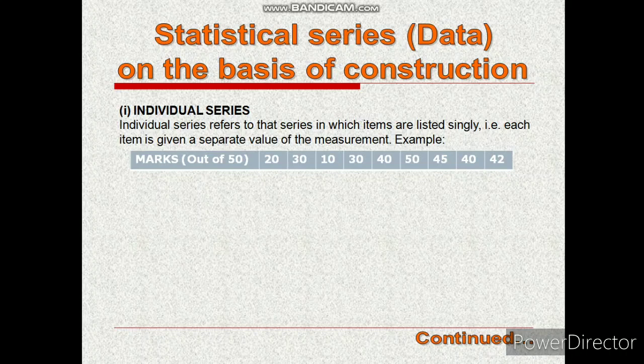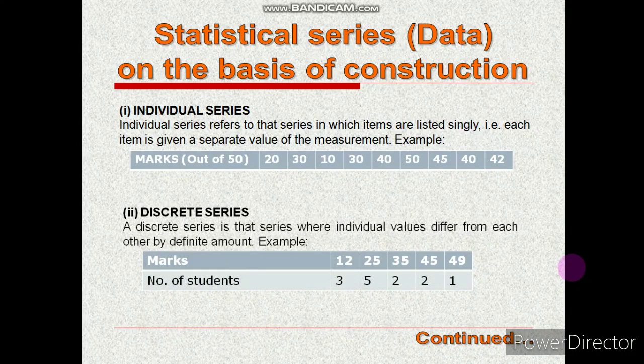Statistical data. The arrangement of statistical data on the basis of construction. Individual series. Individual series refers to that series in which items are listed singly. That is, each item is given a separate value of the measurement. For example, here in this table we can see the marks out of 50, and these are the marks obtained by 9 different students. 42 is obtained by one student out of 50, whereas 30 is obtained by some other student out of 50 only.